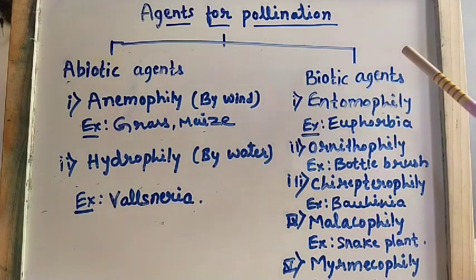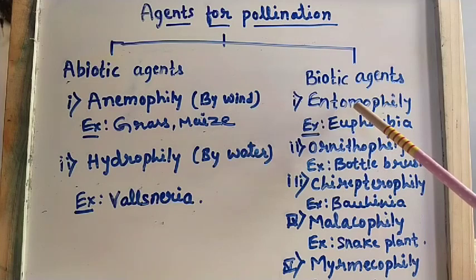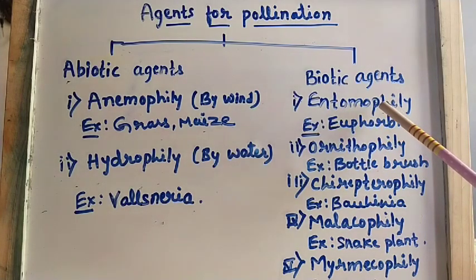There are different types of insects involved in the process of pollination, and that kind of pollination is known as entomophily. So it is known as what? Entomophily. Here, 80% of pollination in plants occurs by insects and honeybees. Okay, insects and honeybees.